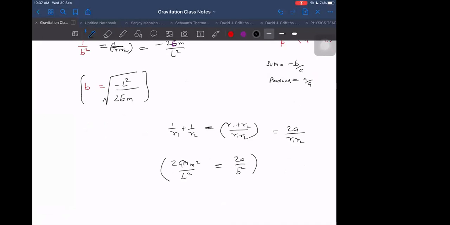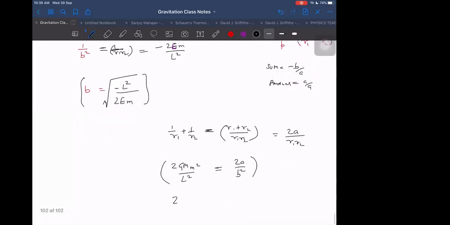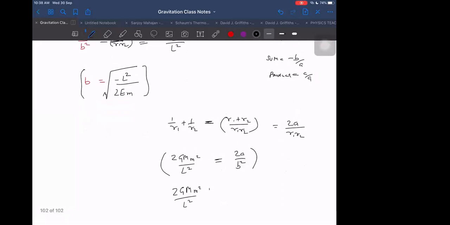So we are getting 2G, 2 to cancel on both sides. We wanted to write B also. B also I will bring one side only. 2GM M square by L square into B square is equal to 2A. No, wait a second, I think not that. In fact, take everything one side and take L. Okay, correct, it is okay. That is equal to 2A. What are we getting now?